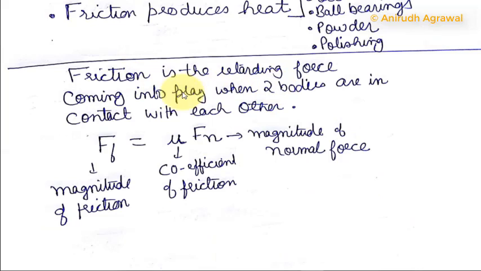Friction is the retarding force coming into play when two bodies are in contact with each other. The formula of friction is Ff equals mu multiplied by Fn. Ff is the magnitude of friction, mu is the coefficient of friction, and Fn is the magnitude of the normal force.